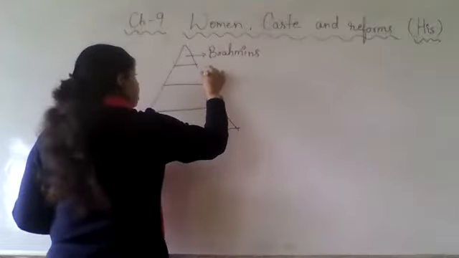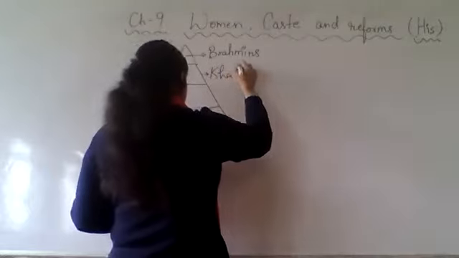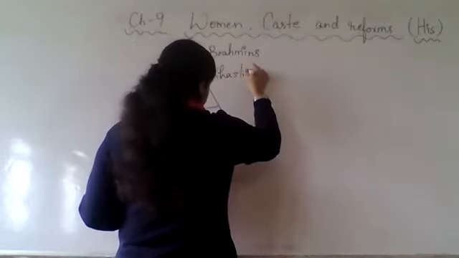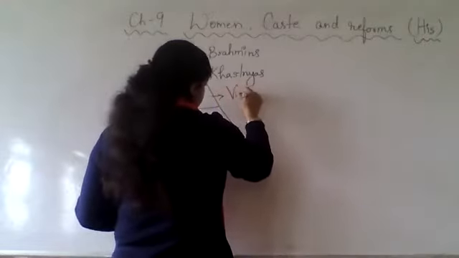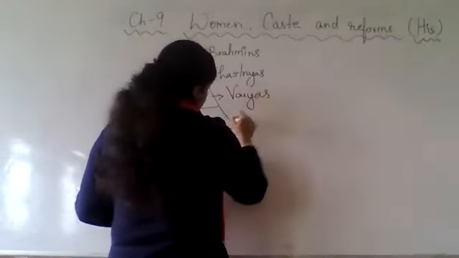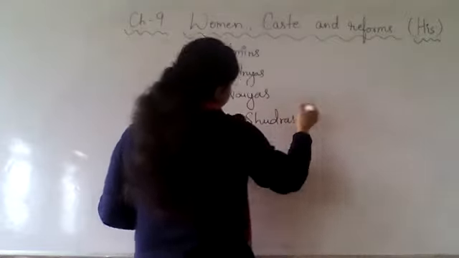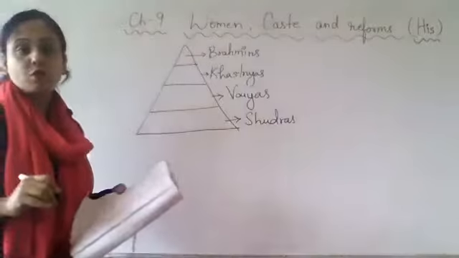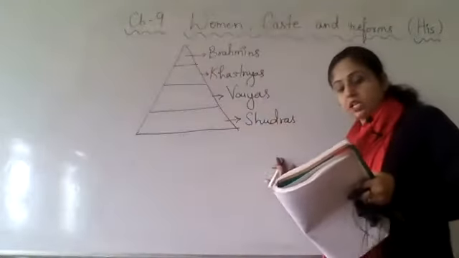Then you had Kshatriyas. Then you had the Vaishyas. Then you had Shudras. So like this, there were four divisions of the society.